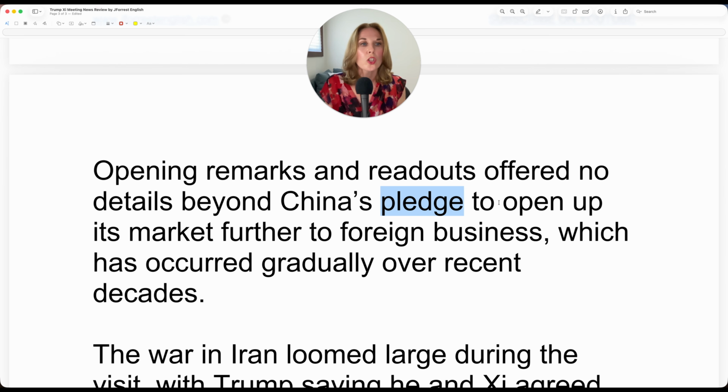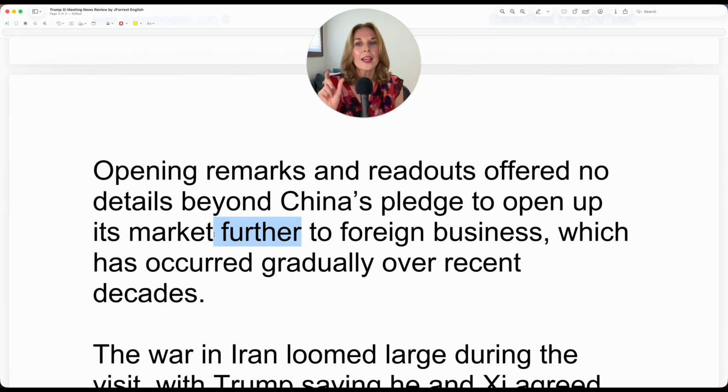China's pledge to open up. So if China opens up its market, it means it makes its economy, where the market exists, accessible to other people or to other businesses. And in this case, being specific to foreign business.